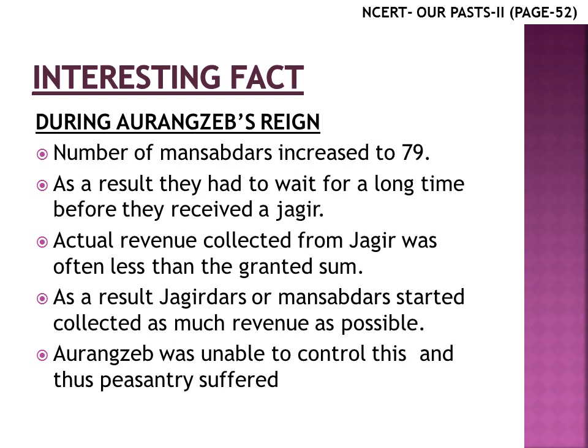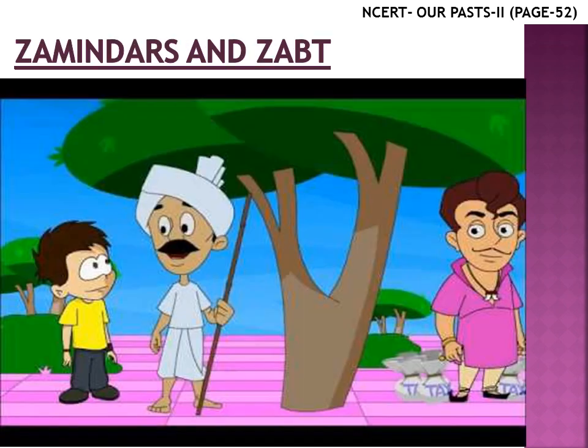And Aurangzeb was not able to control all this, and thus during his rule, the peasants, the small people, the small farmers, they suffered a lot. Now the next topic is Zamindars and Zabt.